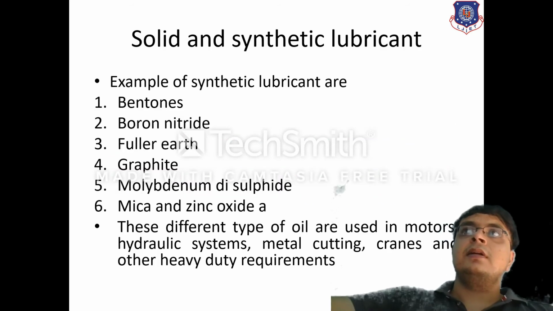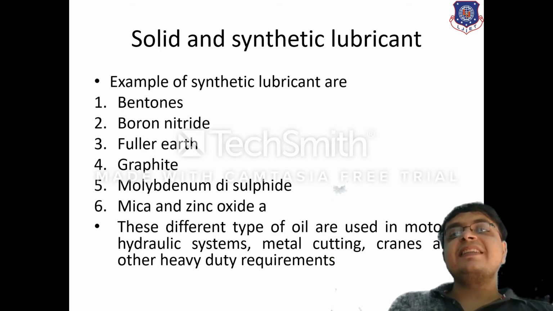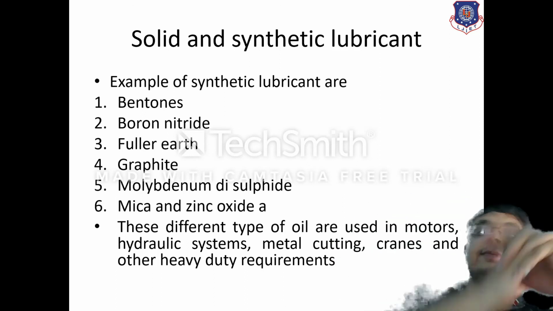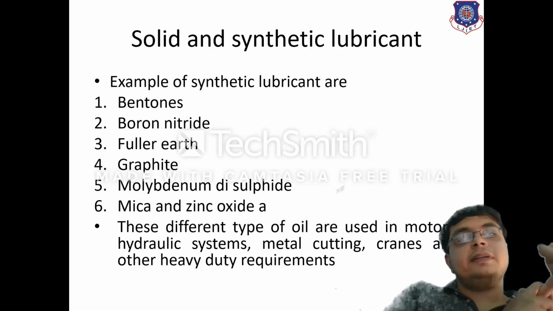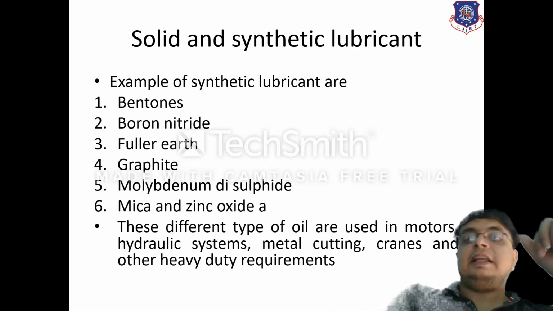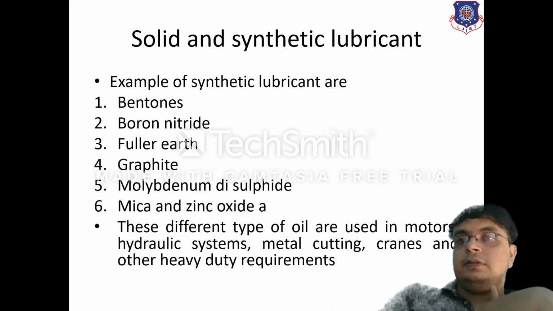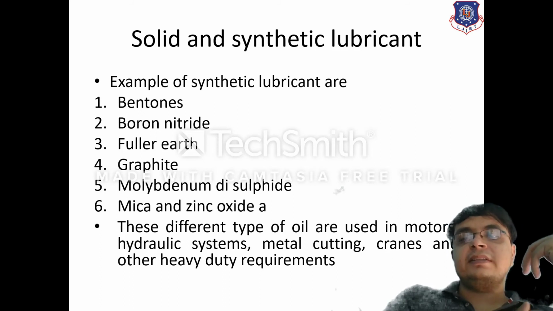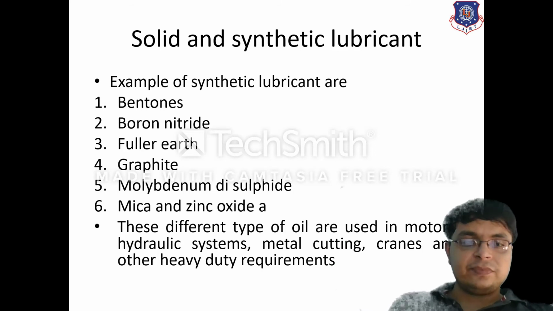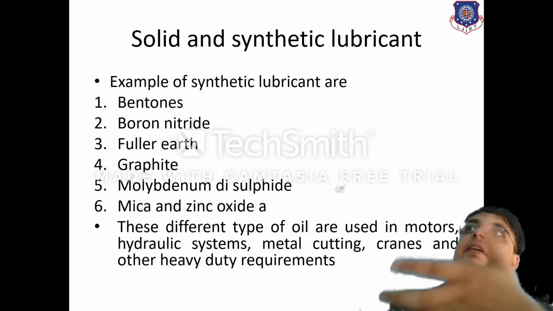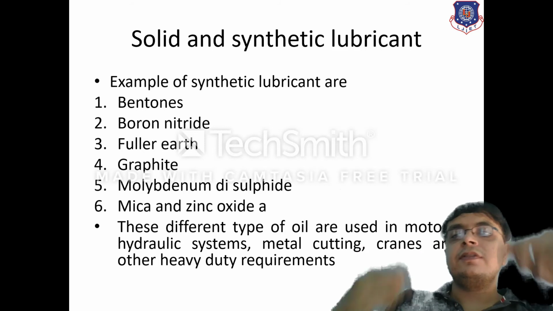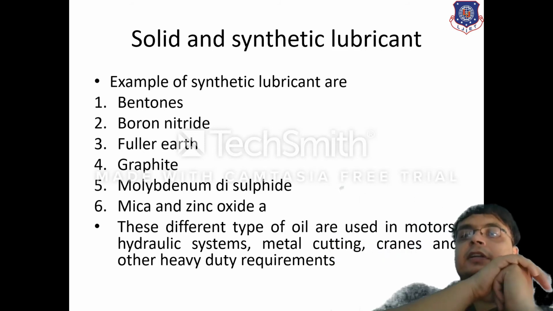Next is solid synthetic lubricant. First of all, I need to list out the examples of the solid synthetic lubricants that are bentones, boron nitrides, fuller earth, graphite, molybdenum disulfide, and zinc oxide. And such kinds of synthetic lubricants are highly used in motors, heavy cranes, metal cutting machines, then other heavy duty equipment. For example, cranes that can be either any kind of excavating or lifting machine, any kind of crane. The synthetic lubricant is very much required.